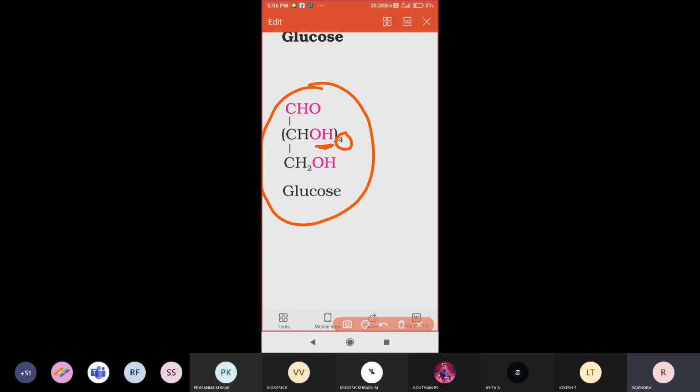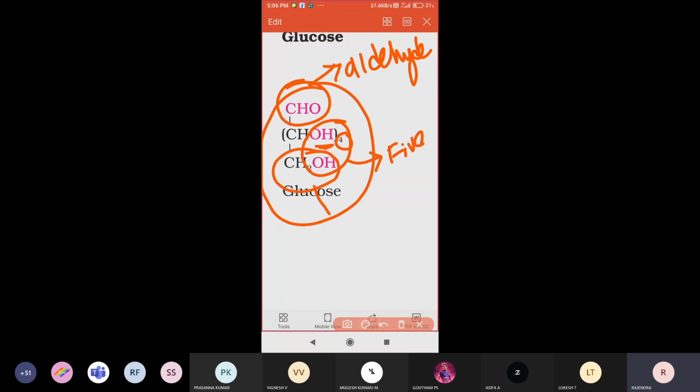Here the CHO group is the aldehyde. Aldehyde is the major functional group of glucose. Totally 5 hydroxyl groups are present here. Here there is one primary alcohol. Totally 4 asymmetric carbon atoms are present. All the carbon atoms are arranged linearly. So all these points we are going to see. Just look here, all of you.